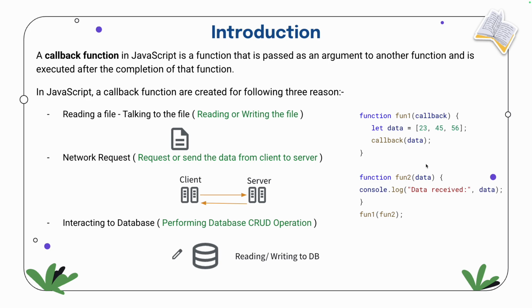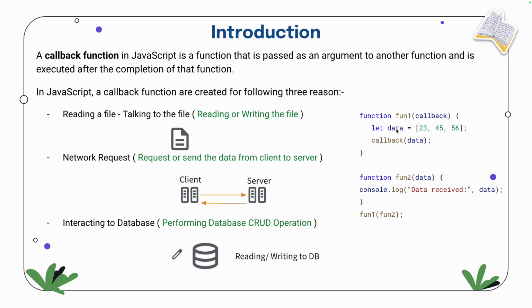It's a function, right? Because callback is nothing but function 2. So whenever I'm passing callback, what is this line? This line is nothing but calling that function. If I'm writing only callback, that is a function. If I'm calling the callback with parenthesis and data, that means we are passing the data to that function and we are calling that function.